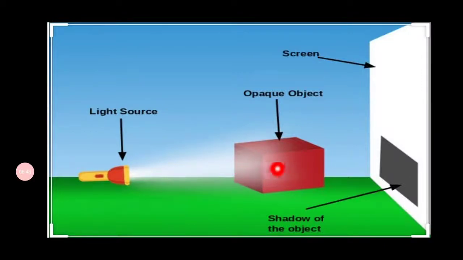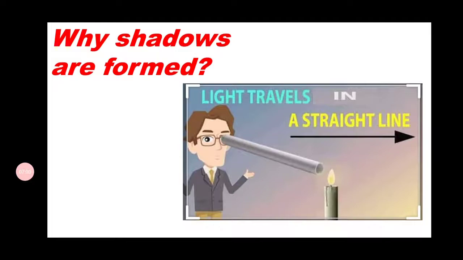So the light cannot pass through the opaque object and gets stopped right there, so that the shadow is formed. The ultimate reason why shadows are formed is because light travels in a straight line.